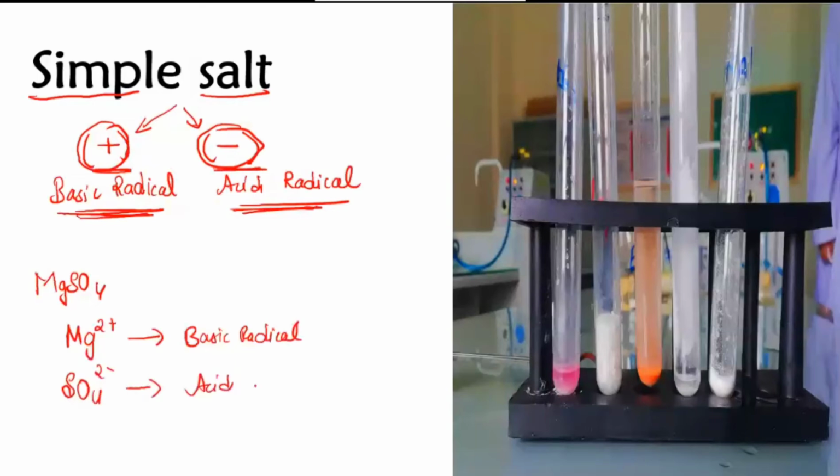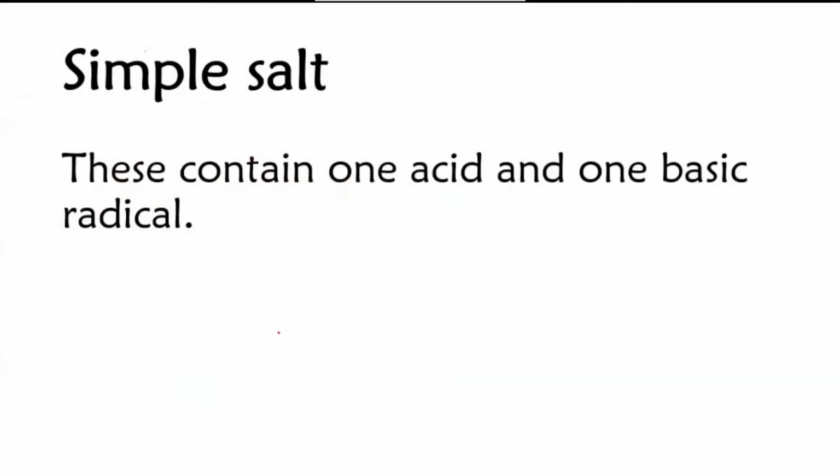Okay, so then there is a chart. You have seen that chart in your manual also. There are charts given to you to do the systematic analysis. So a simple salt means one which consists of one basic radical and one acid radical, or one cation and one anion. I think it's clear. It's easy to understand.